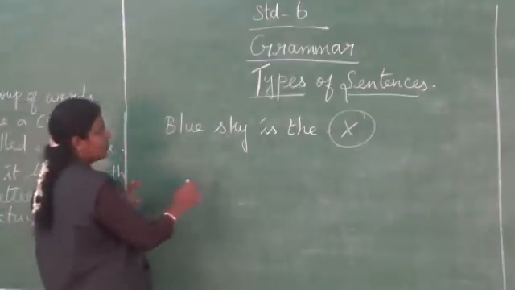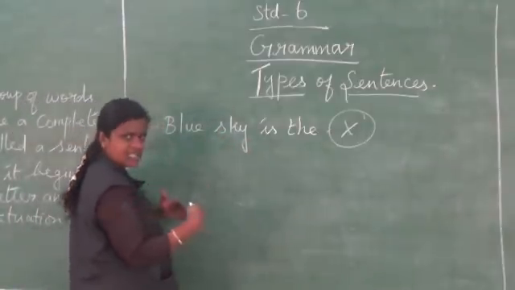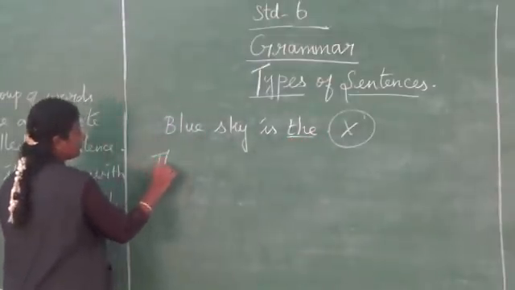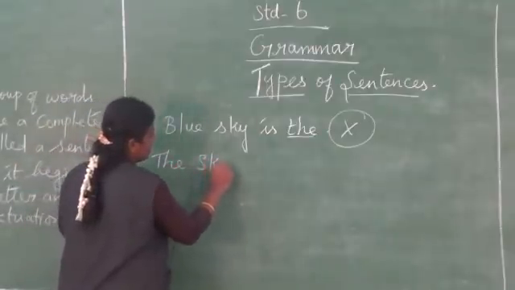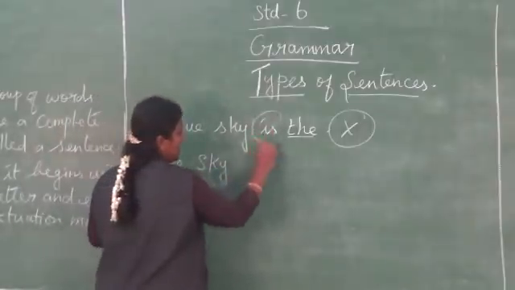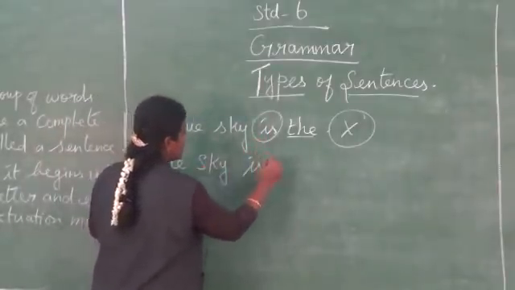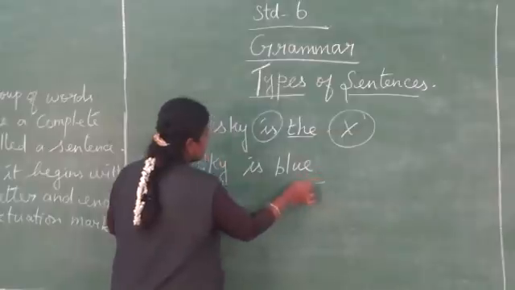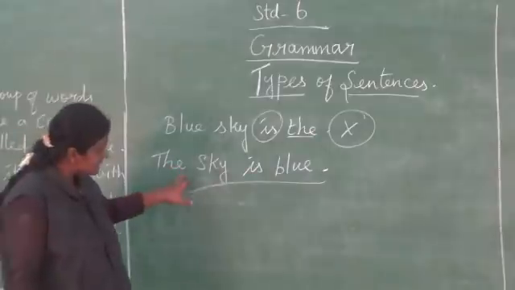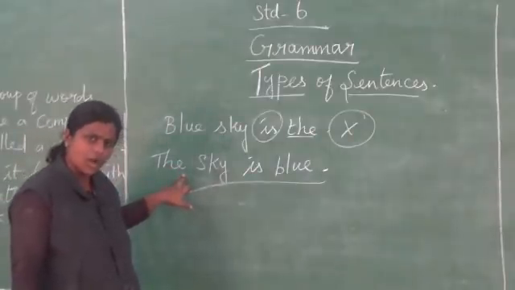First, we have to take the subject as the first. What is the subject here, ma'am? The sky. What is the verb here? Yes, obviously is. So, the sky is blue. Now, at the end, the full stop. So now does this sentence make meaning or not?